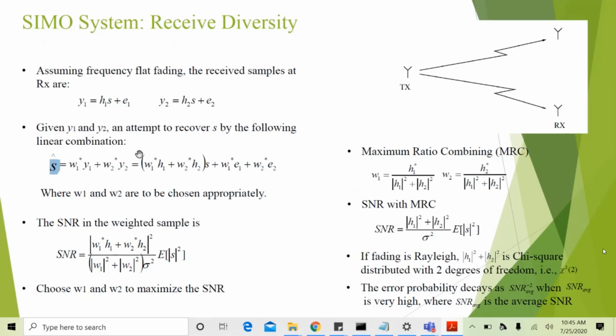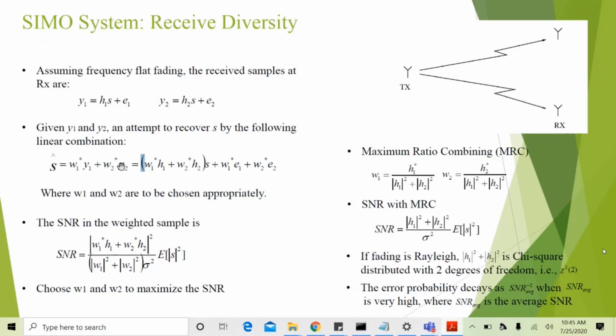After that we get the factor (W1 conjugate H1 plus W2 conjugate H2) times S, and the remaining portion, W1 conjugate E1 plus W2 conjugate E2, which is noise. Here we have the signal portion and the second half as the noise portion. We need to choose W1 and W2 appropriately to maximize the SNR.